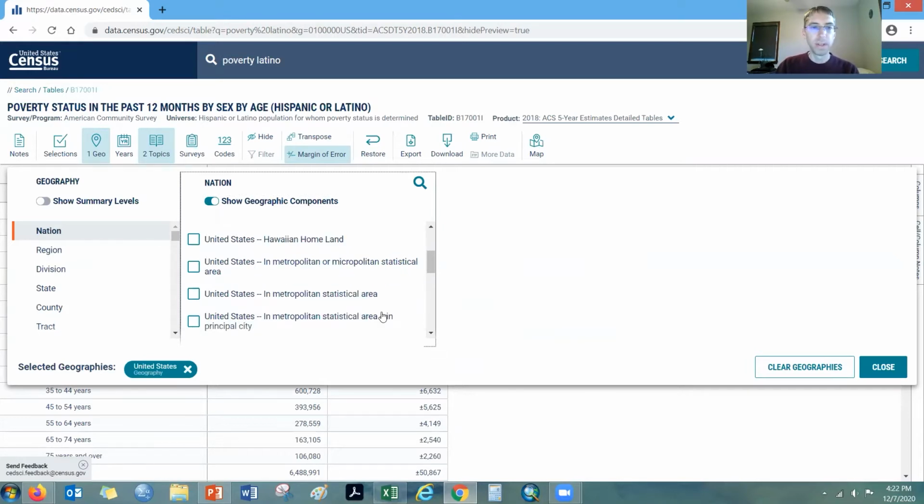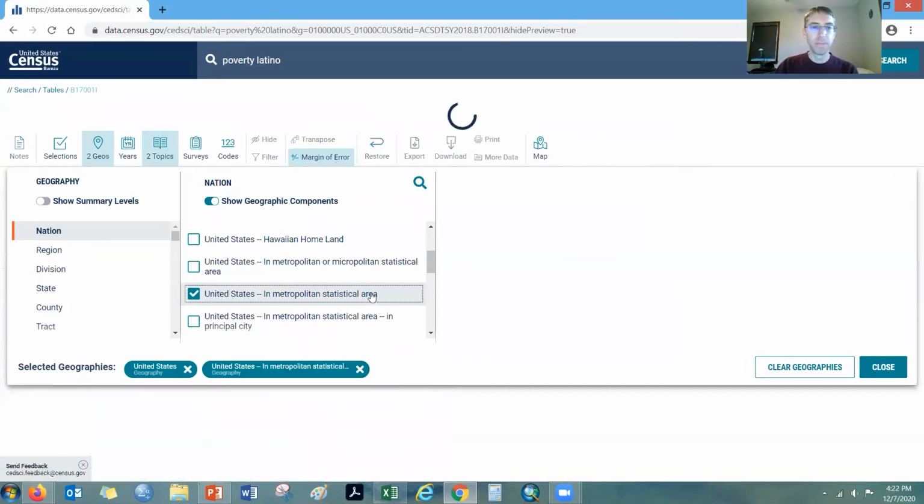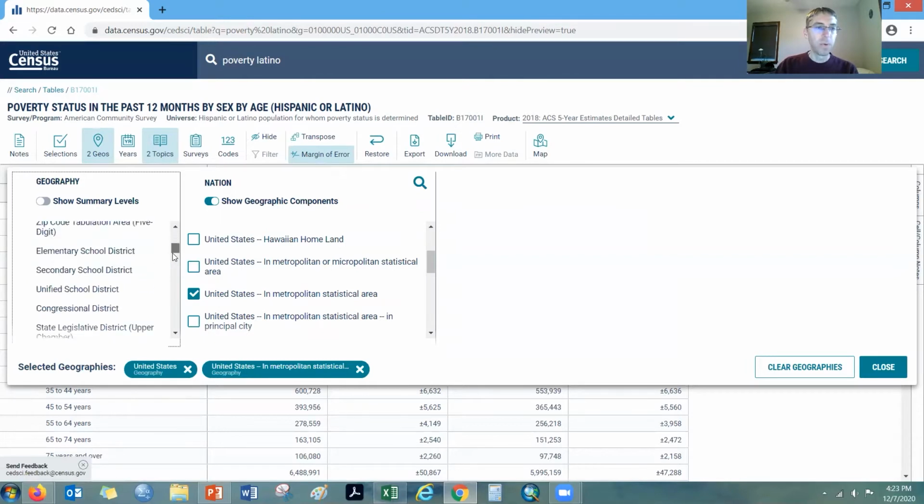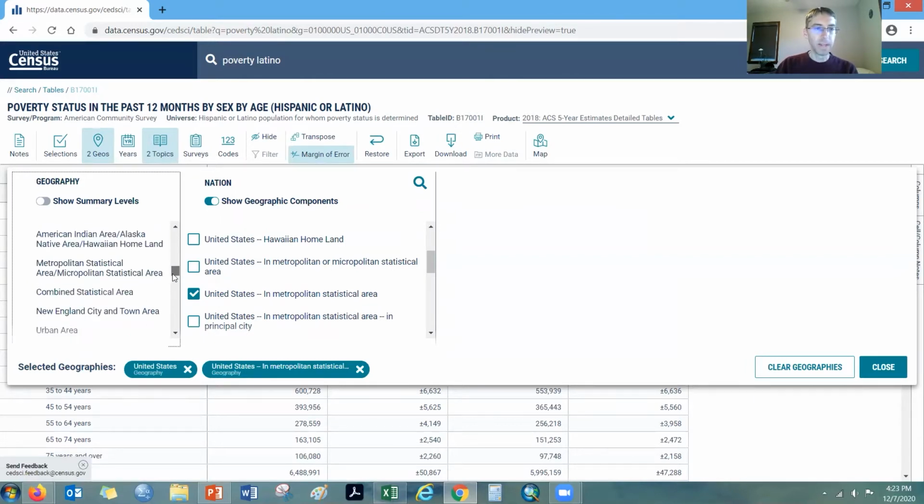This would exclude the rural areas, more remote areas, and only look at officially defined metro areas. That's a particular geography there. Now, to get data for particular metro areas, or all of them, we could scroll through this list here, but it's a little bit hard to find. I did come up to it here.